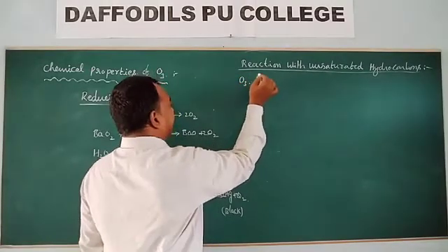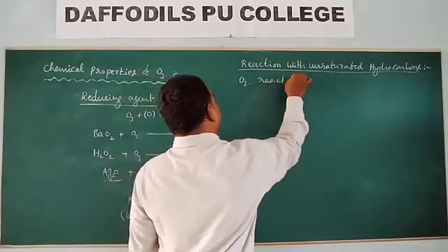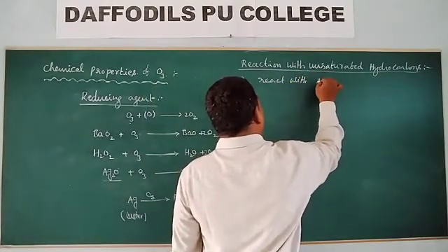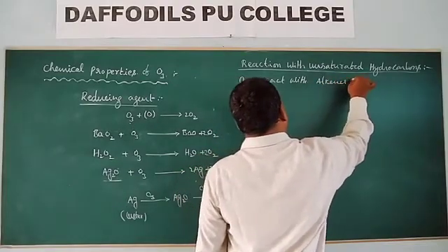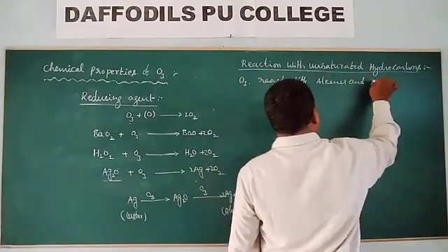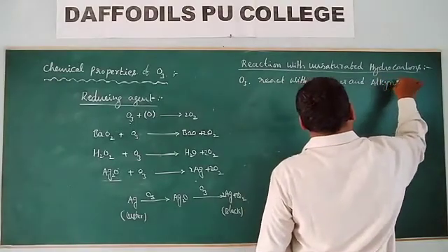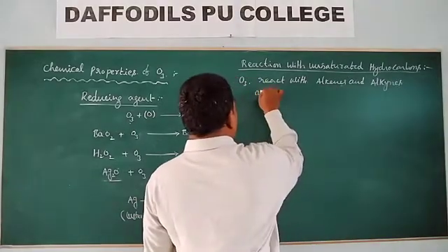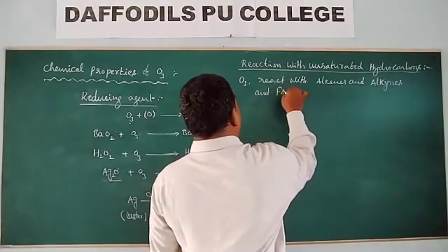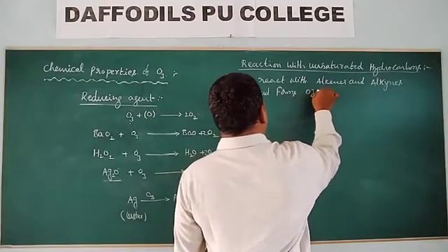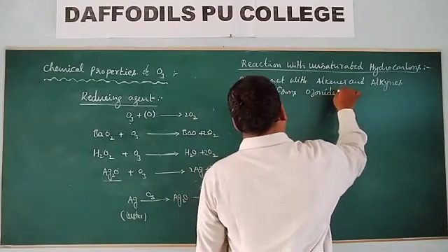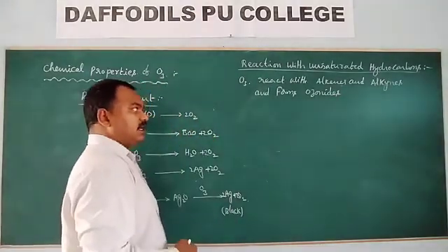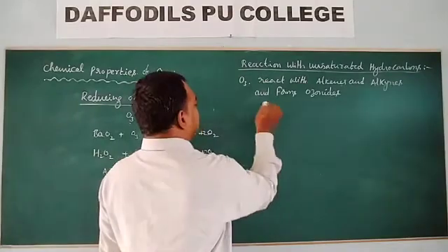O3 reacts with alkenes and alkynes and forms ozonides.